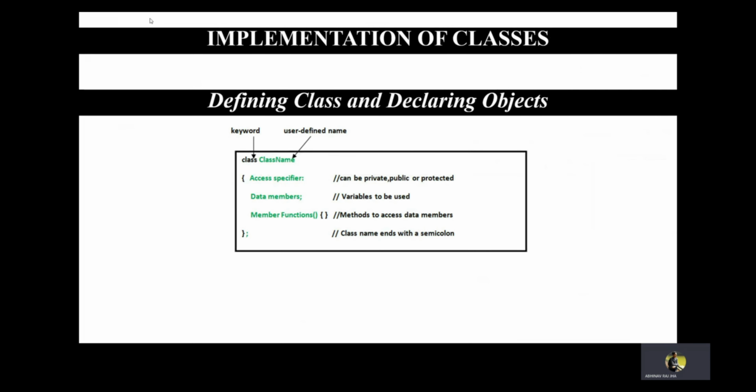Now let's see the implementation of classes. Defining classes and declaring objects will be made clear by a simple example here. The keyword class is used for declaring the class, and the class name can be user defined. It's up to you what you keep as your class name. Access specifier is something that we need to learn in detail, and we need to know how exactly that works. We'll see it in the further module. We need to know the data members, the variables to be used. They can be double, char, int, or maybe strings, whatever is required for your program. And of course the member functions that you are going to use for the class. And the most important thing in defining a class is that a class always ends with a semicolon.